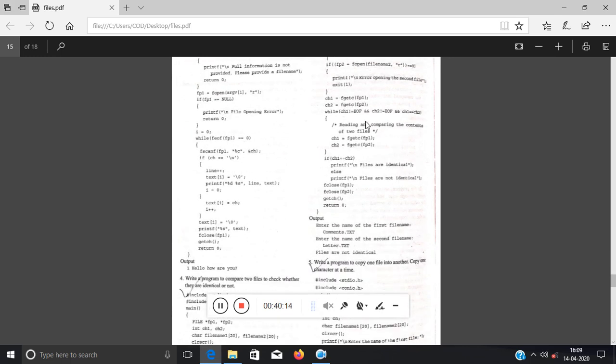Okay. So what I have to do now is take one character from the first file and one character from the second file. These two statements represent that.